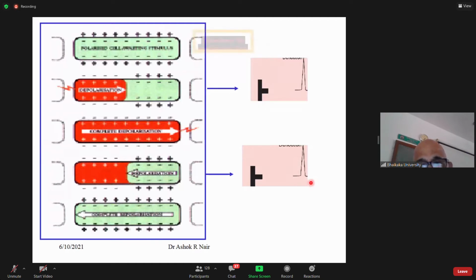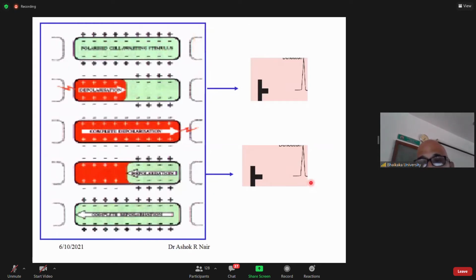The depolarization spreads from endocardium to epicardium, and the repolarization occurs from epicardium to endocardium. Okay, that region which got depolarized last is repolarized first. That is why the QRS complex and the T wave are in the same direction.